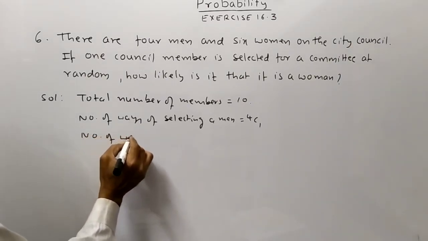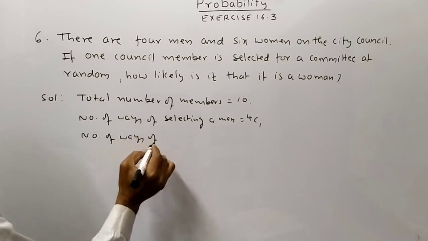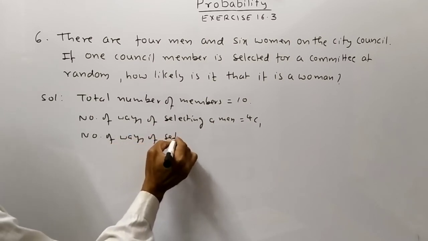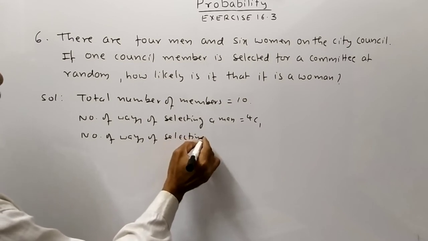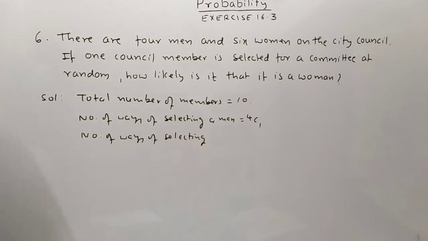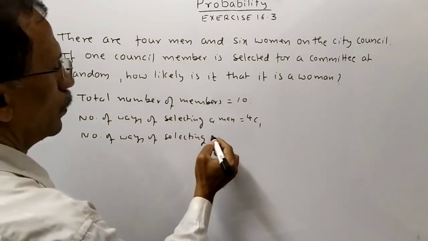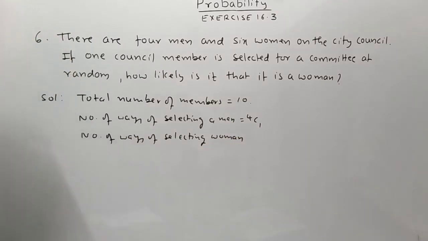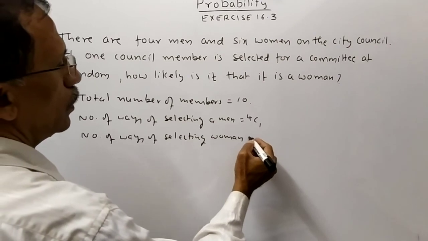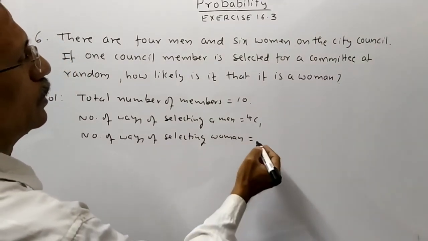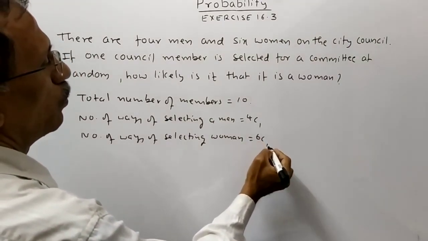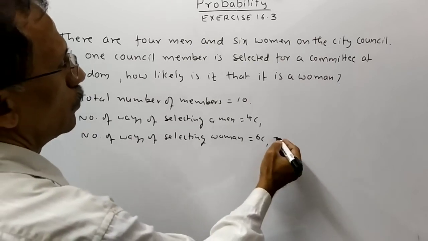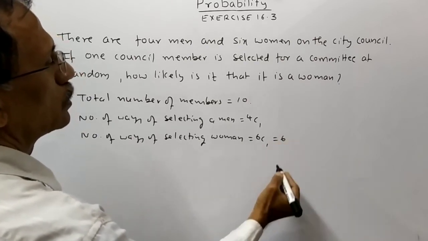Number of ways of selecting a woman is equal to 6C1. That is 6.